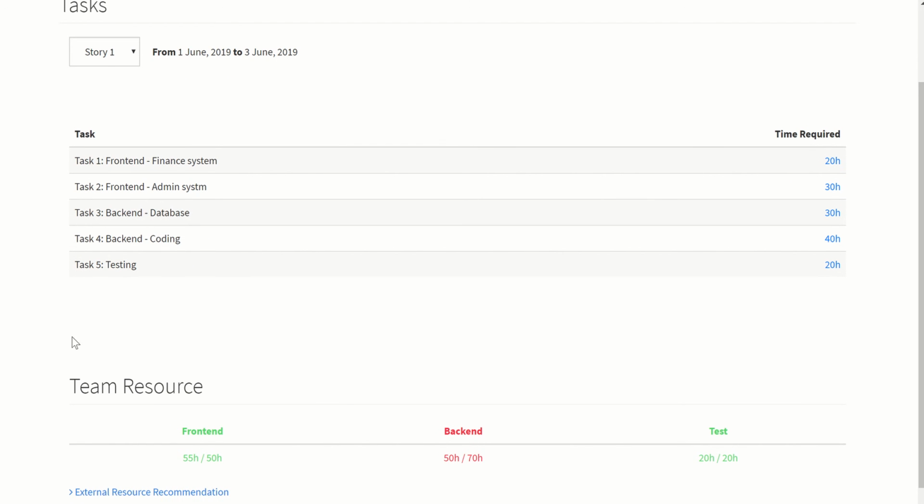However, in the current project team, you have people for front-end, but in the back-end, you have 50 hours of capacity and you need 70 hours. So that means you need an external recommendation, which means you either need to loan someone from another project team who is a shared member who can be moved to a different project team, or you need to hire from outside.